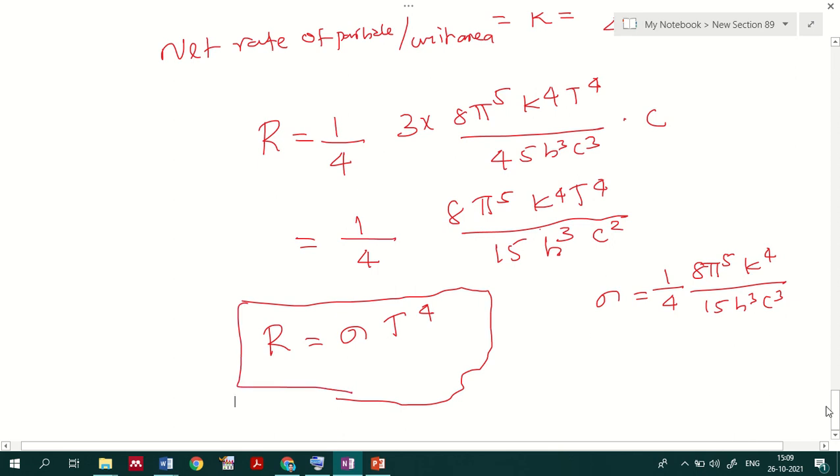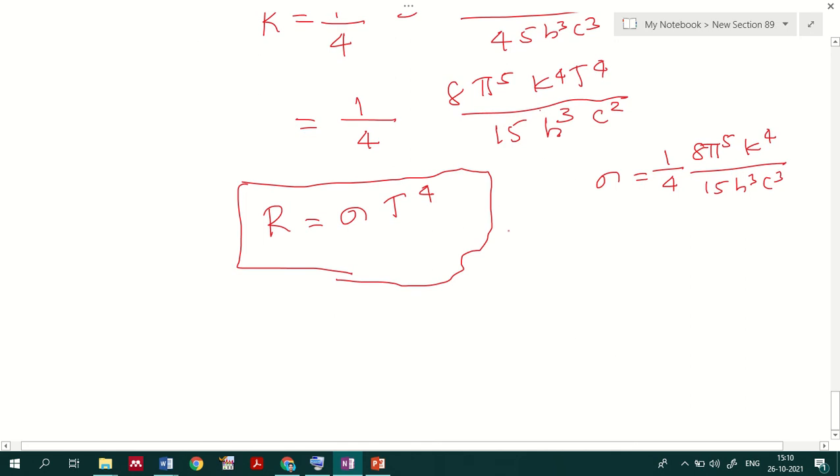Okay, so R equal to sigma T raised to 4 is what we will be getting, and this particular equation we call Stefan-Boltzmann's equation or Stefan-Boltzmann law. The net rate of flow of particles through an opening per unit area is proportional to the fourth power of the temperature, where sigma we already said is a proportionality constant. So R equal to sigma T raised to 4, that is the net rate of flow of electron particles from that opening, proportional to the fourth power of the temperature.